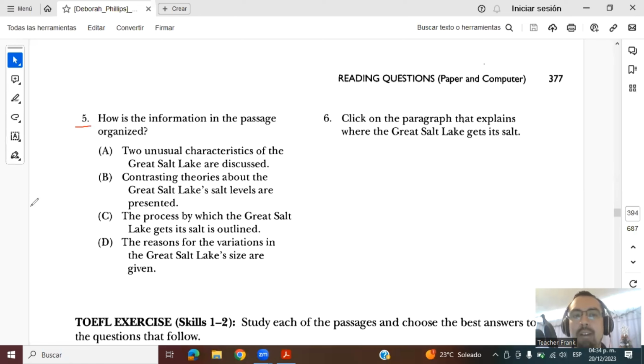So number 5 says, how is the information in the passage organized? And the correct answer is going to be A. 2 unusual characteristics of the Great Salt Lake are discussed, right? 2 unusual characteristics are discussed in this case. And number 6 says, click on the paragraph that explains where the Great Salt Lake gets its salt. This would be found on paragraph 2, but these type of click on the paragraph are for the computer part of the test, but they help out also in identifying these things.